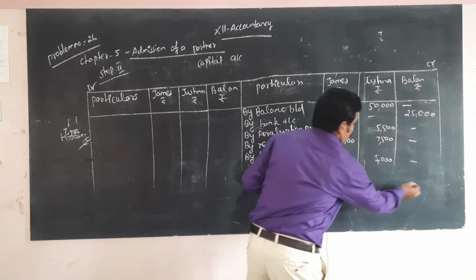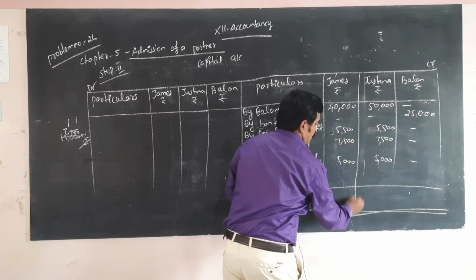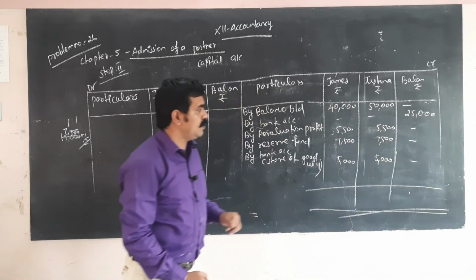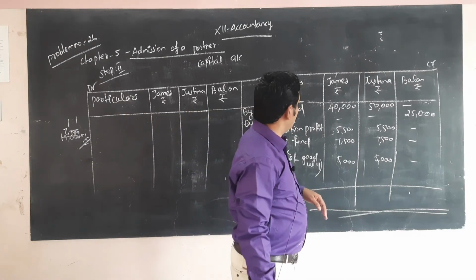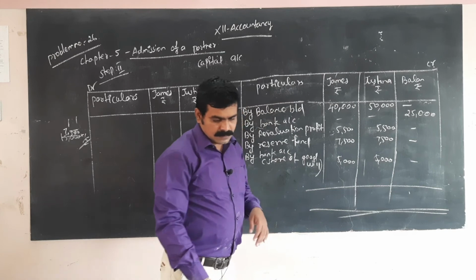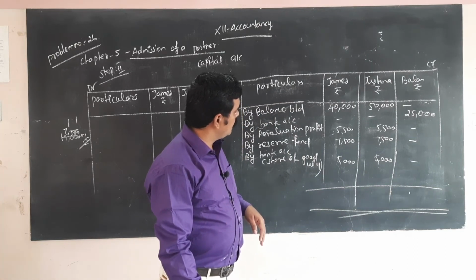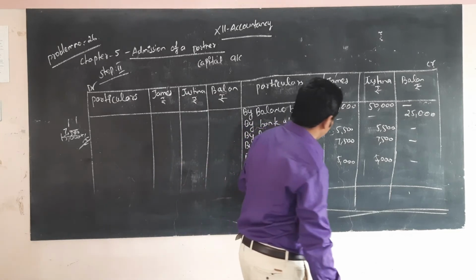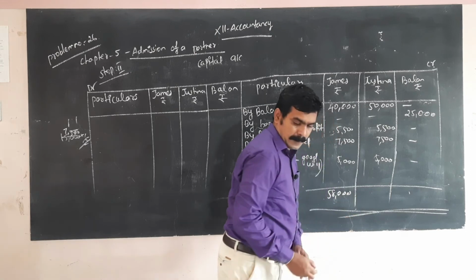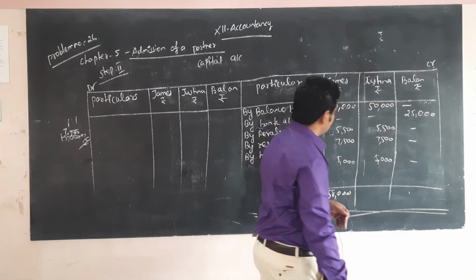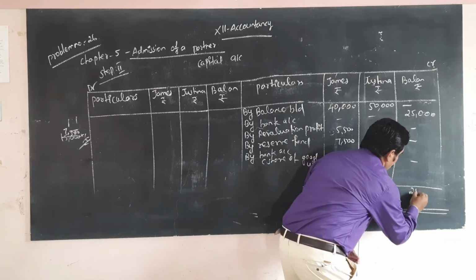Okay, so now going to finalize the amounts. What is the total amount? 58,000, 68,000, 25,000.